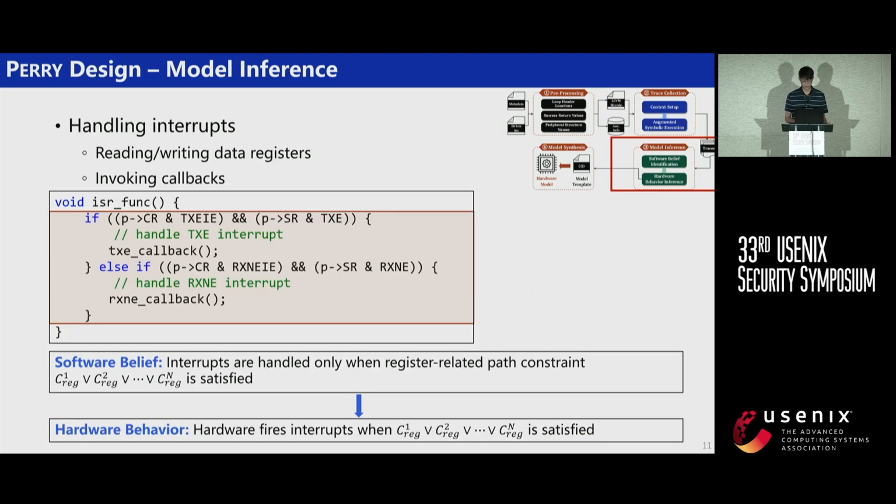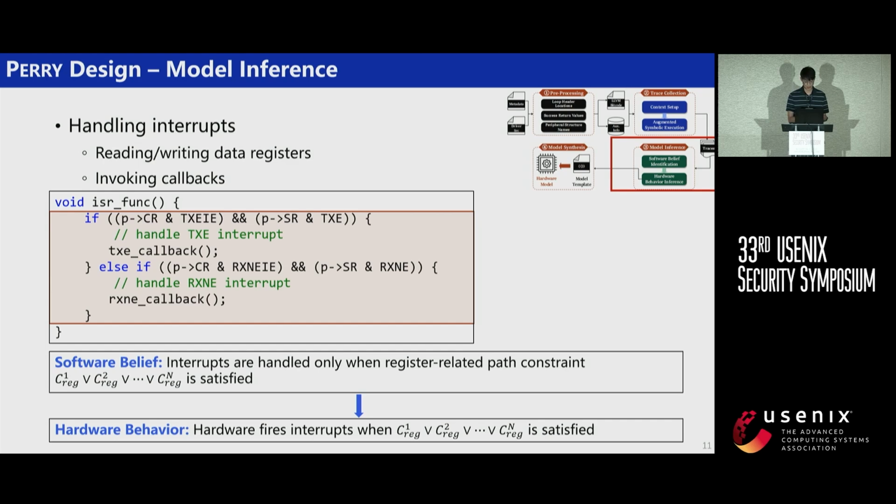The final software belief is about handling interrupts. A peripheral may have multiple interrupt events, but only one interrupt line connected to the interrupt controller. So interrupt handlers or interrupt service routines first demultiplex interrupt events based on register values, then handle these events accordingly. If we can locate interrupt handling actions, we can know from the path constraints when interrupts are fired by the hardware. We observe 2 kinds of interrupt handling actions, reading or writing data registers and invoking callbacks.